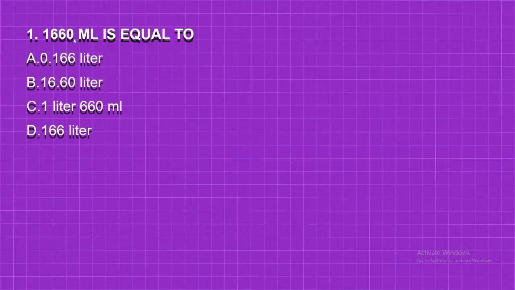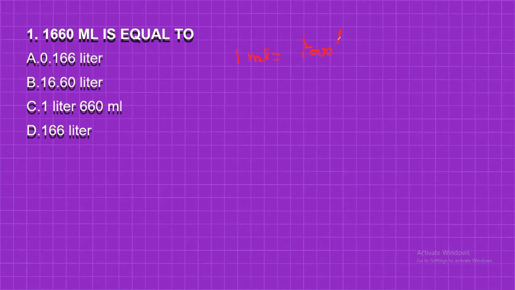Suppose 1660 milliliter is equal to, now you need to convert 1660 milliliter into liter. How can you convert milliliter into liter? You know very well, milliliter needs to be converted into liter, so you are traveling from right to left. So divide by 1000.